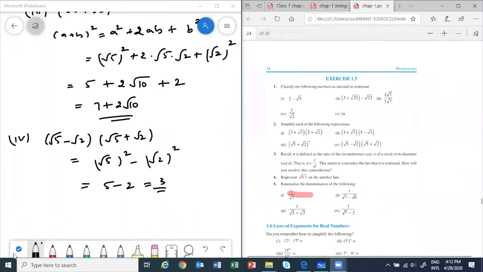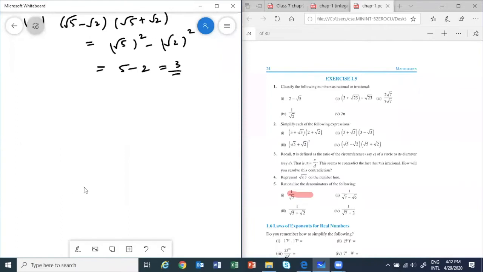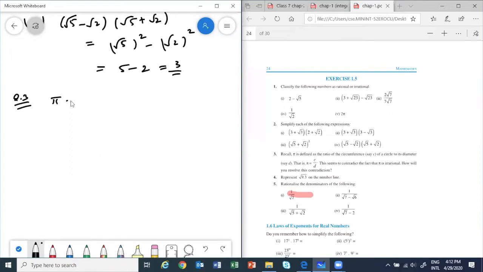Okay, let's take question number 3. It says recall pi is defined as the ratio of the circumference of a circle to its diameter. We know that pi, in terms of a circle, is defined as circumference by the diameter.